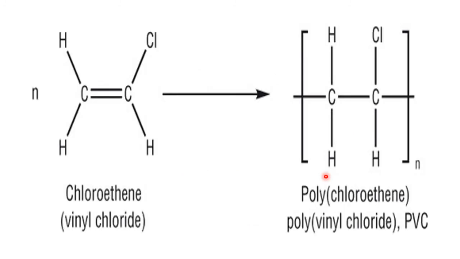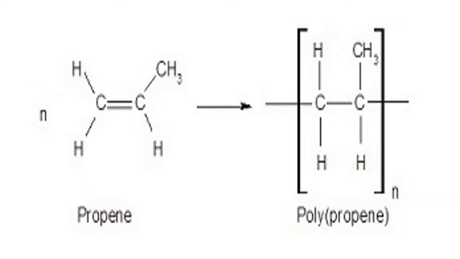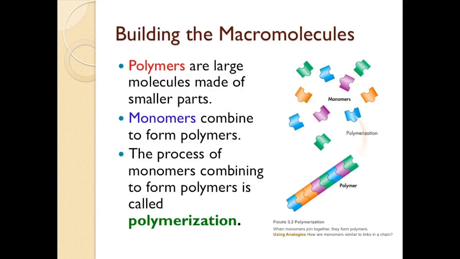Chloroethene or vinyl chloride gives polyvinyl chloride. PVC pipes are used for water connections and electrical cables. This is propene to polypropene. Unbreakable crockery is made from this. Using small units known as monomers, we make a large molecule, the polymer.